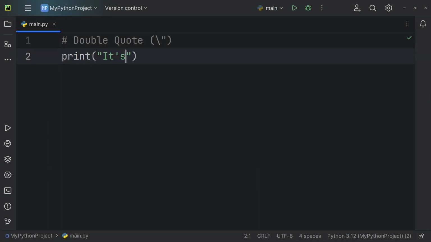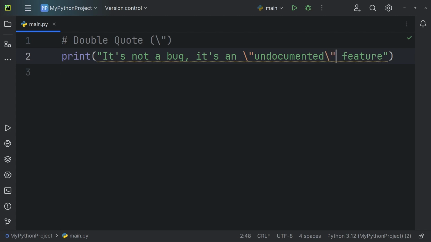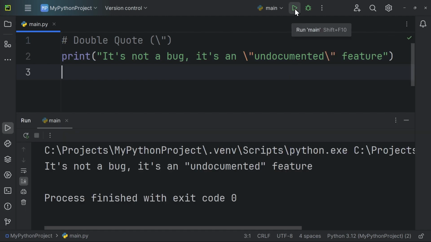Let's consider the same example sentence as before, but this time we'll enclose it in double quotes. Now, suppose we want to place the word undocumented within double quotes. To avoid errors, we can again use escape sequences. By inserting a backslash before the double quotes inside the string, we ensure that Python interprets the quotes correctly as part of the string, rather than as the end of the string.